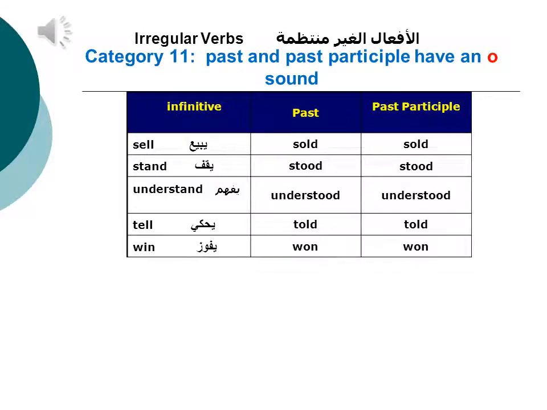Now, notice that the past and the past participle of the irregular verbs in category 11 have an O sound. Let me go through the list with you. We'll start with the infinitive. Sell, sold, sold. Stand, stood, stood. Understand, understood, understood. Tell, told, told. Win, won, won.